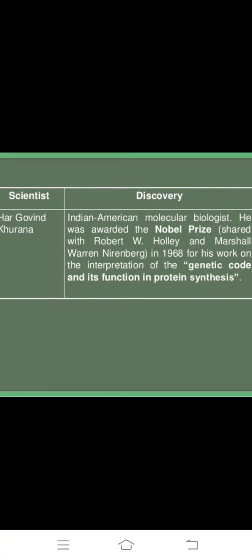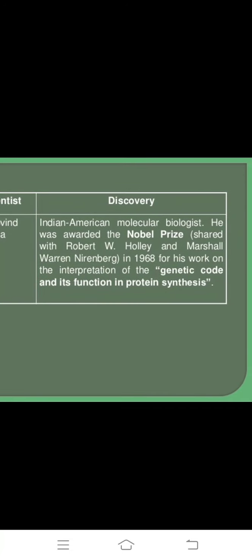Next, the scientist Har Gobind Khorana, we know him, an Indian scientist, an Indian American molecular biologist.